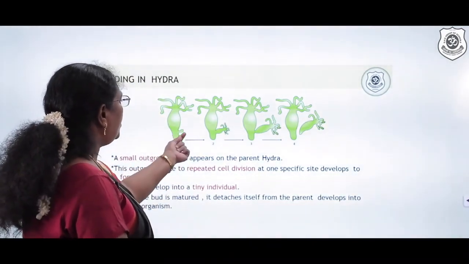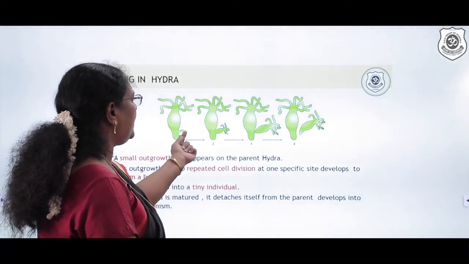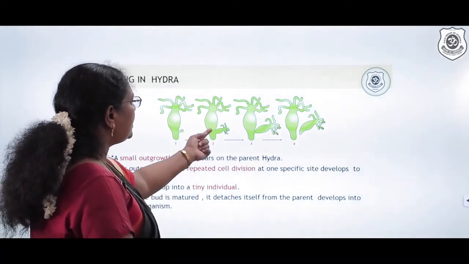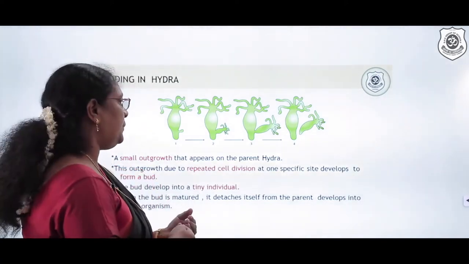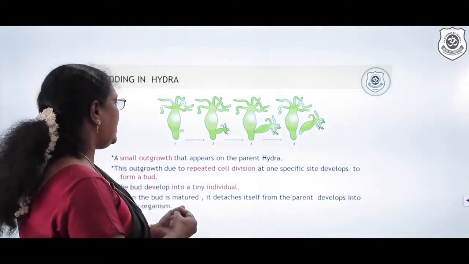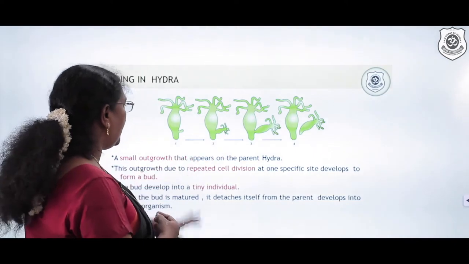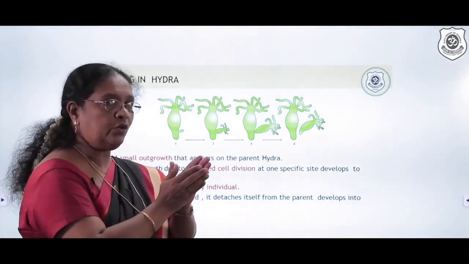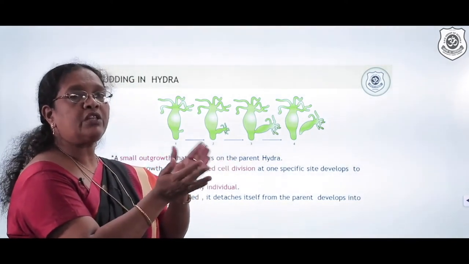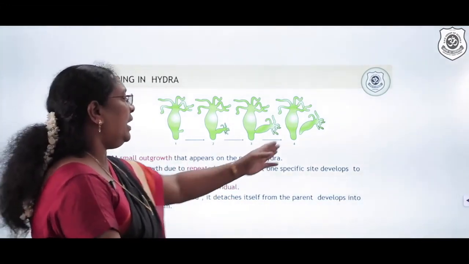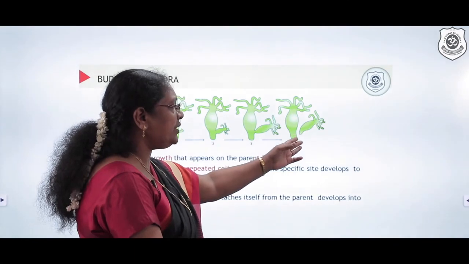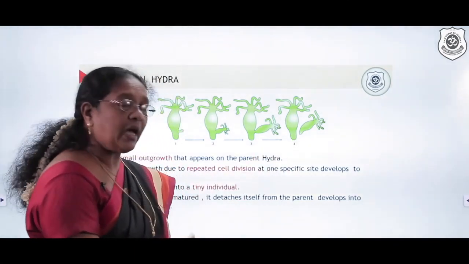A very small outgrowth appears on the parent hydra, and this outgrowth starts repeating the cell division so many times at one specific site. As a result, they start forming a bud. Slowly you observe the bud growing into a young individual. Once it grows into a young individual, it can detach from the parent and start growing as an individual organism.